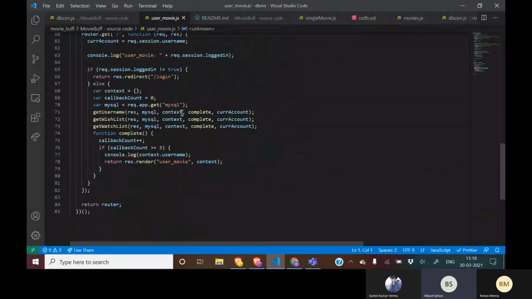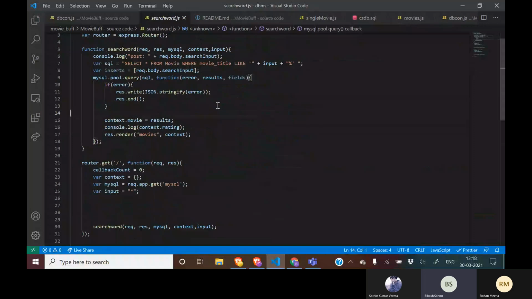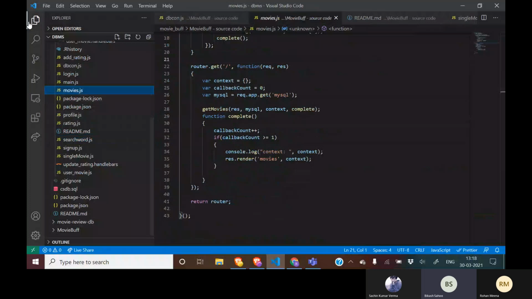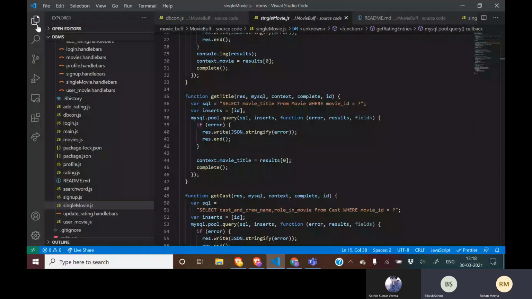And then we have the movies.js and single movie.js, which work like this: it gets the movies. And in movies.handlebar we have the link, and we identify each single movie uniquely by the movie id. Then in the single movie, we have many functions to get respective data. For example, for getting ratings, we have get rating entries.